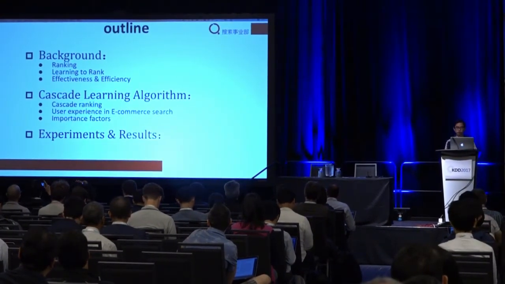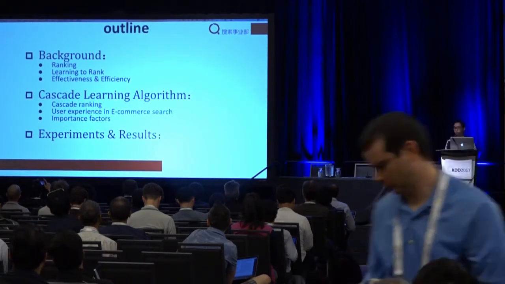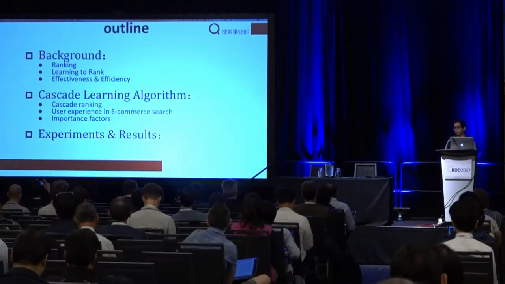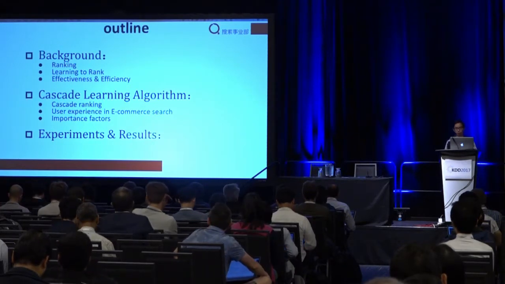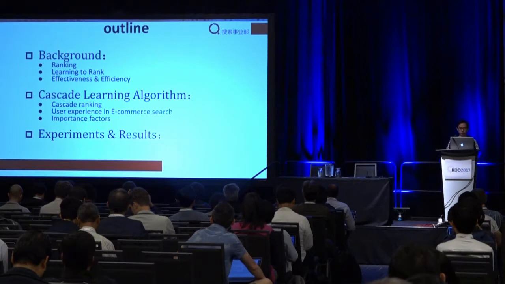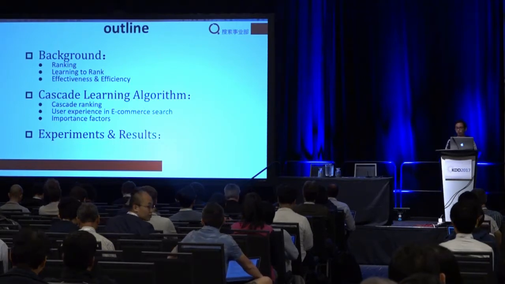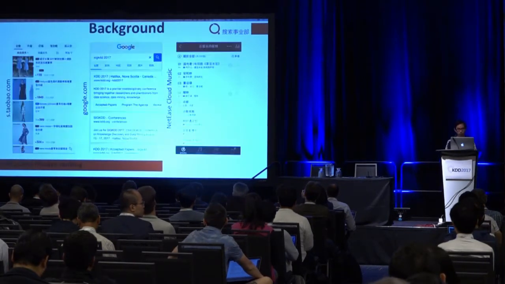Here is our outline. First, I will show the background of our work, the inspiration, and why Taobao search has to do the cascade. Then I will describe our proposed algorithm in detail. And finally are the online and offline experiments and the results.